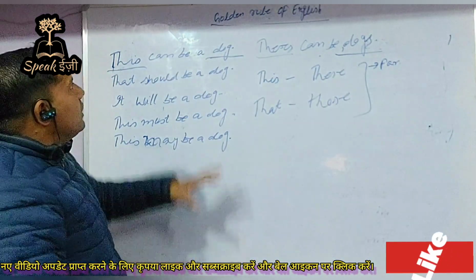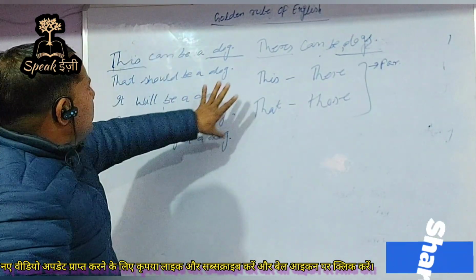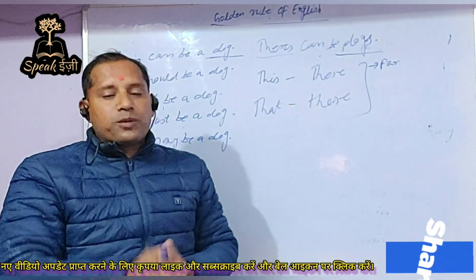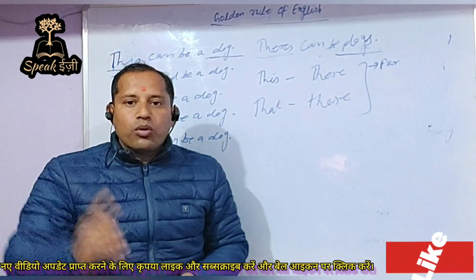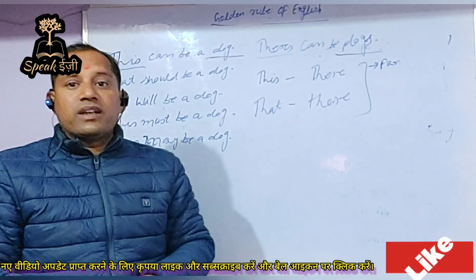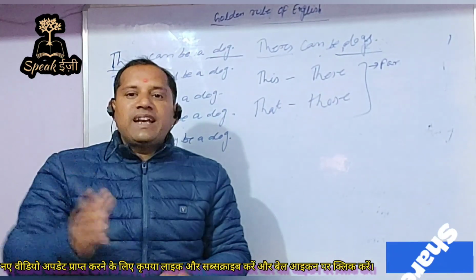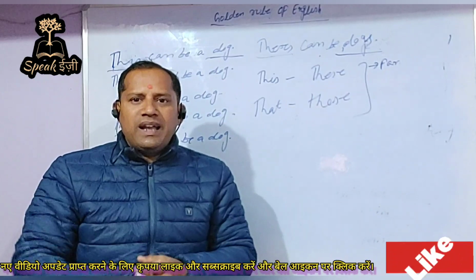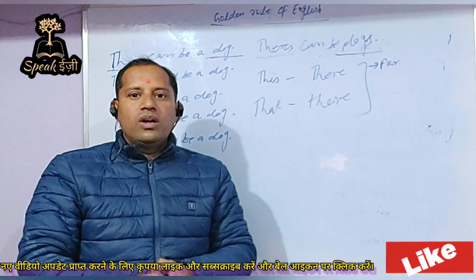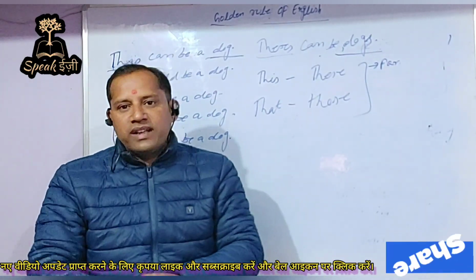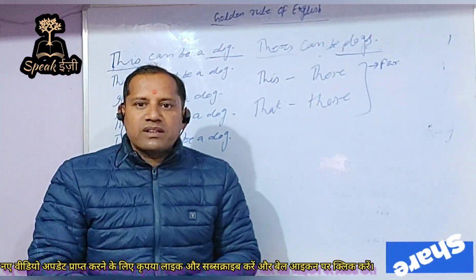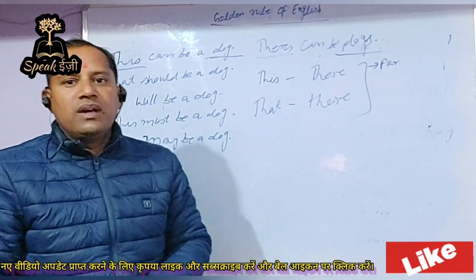Apart from this, we can categorize other verbs also into singular and plural. I am not explaining all these things in this video, otherwise the video will be very lengthy and difficult to watch continuously for a long time. So in this video, I hope you got all the things in a fine way, and in the next video I'll tell you about the remaining subjects.